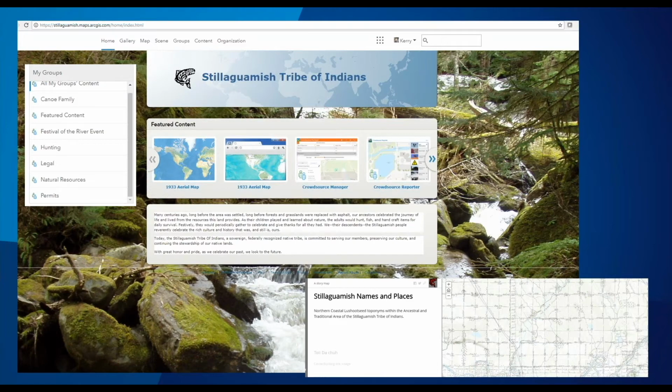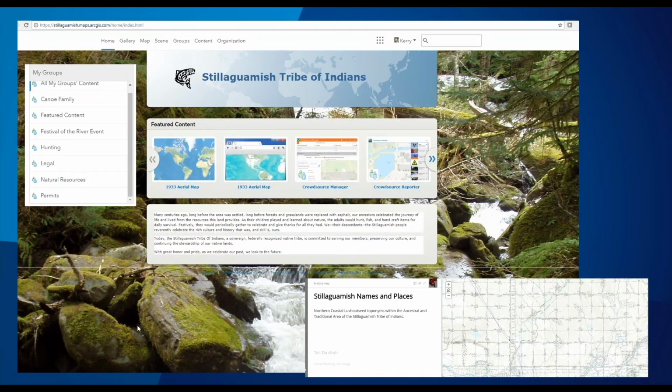As I mentioned earlier, hunting is a very intense focus of the tribe. We have many hunters, and so we have a hunting group, and we're trying to build applications for them. At the same time, we have a vital and engaged natural resource department that consumes a lot of imagery, and then our cultural resource department is listed as permits.